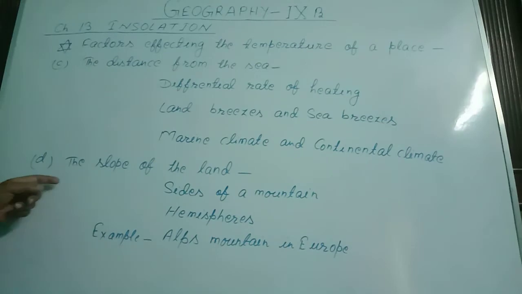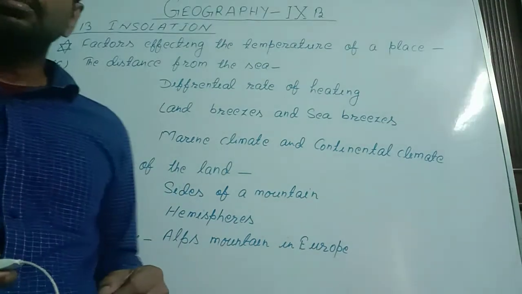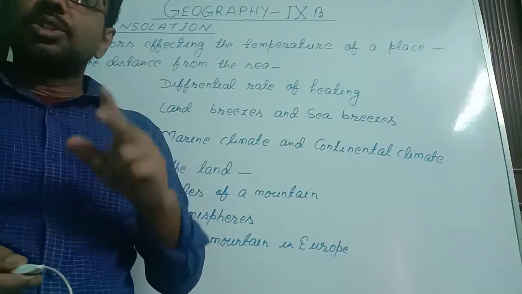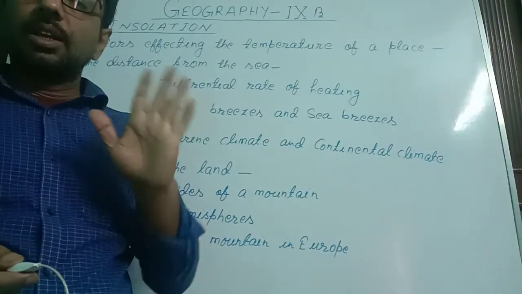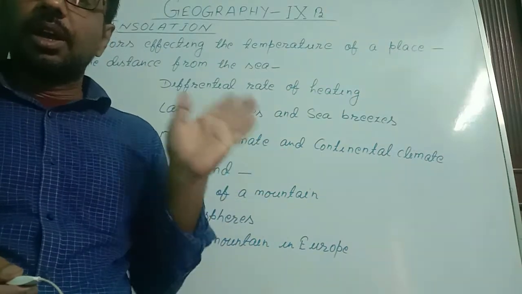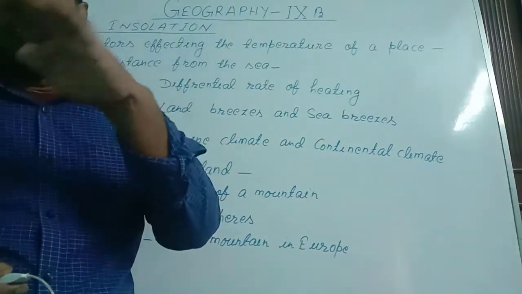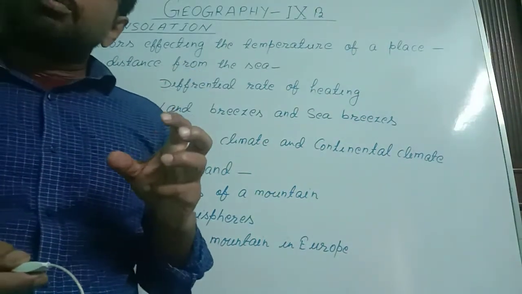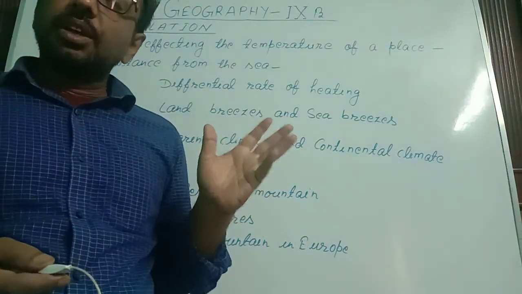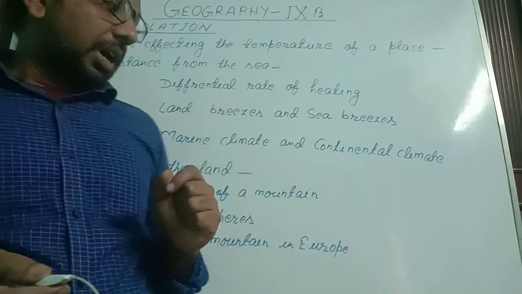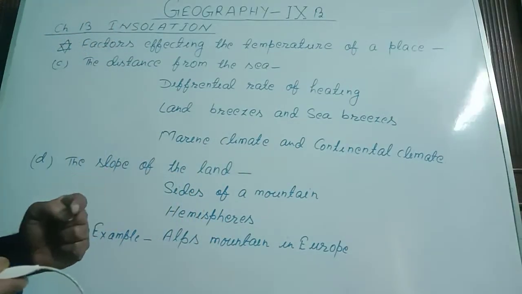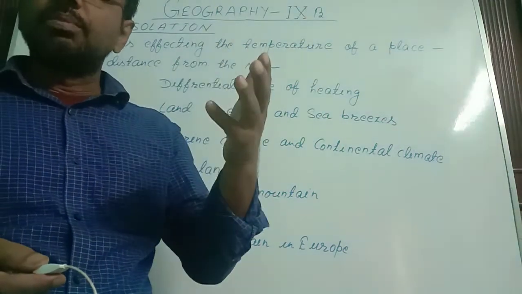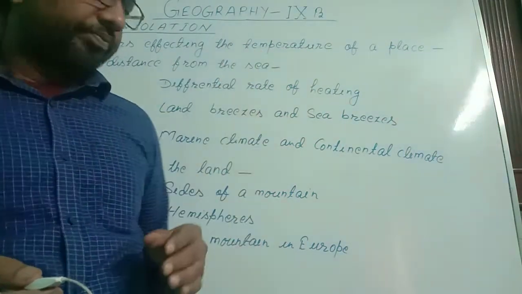The next point is the slope of land. We consider a mountain. A mountain has two sides. One side faces the sun, and the other side is opposite to the sun. So the side of the mountain that faces the sun gets high temperature, and it is heated up more in comparison with the opposite side of the mountain that does not face the sun.